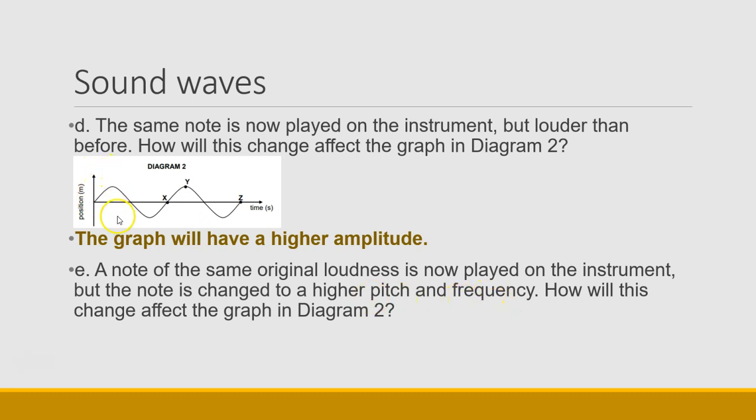So when the frequency increases, what decreases by definition? What is frequency inversely proportional to? And the answer is the wavelength. So the graph will now have a shorter wavelength.